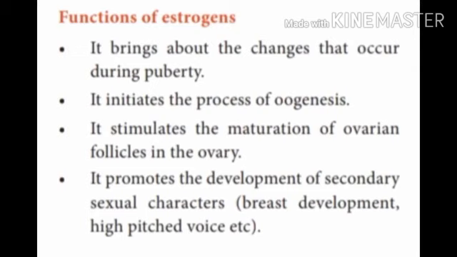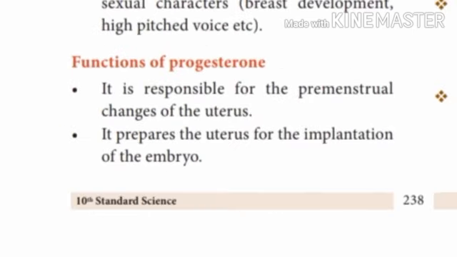Let's see the functions of progesterone. It is responsible for premenstrual changes in the uterus. After the regular bleeding, some changes take place in the uterus, and progesterone is responsible for that. It prepares the uterus for the embryo. It maintains pregnancy.